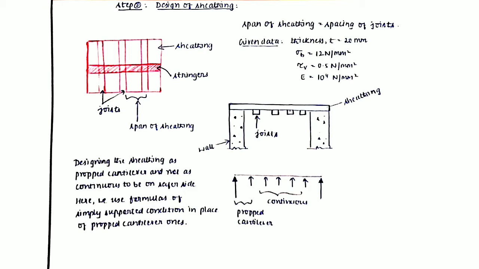So basically there are two types of loading conditions. One can be called a continuous one, the second a propped cantilever one. Continuous will be on the lesser safe side.